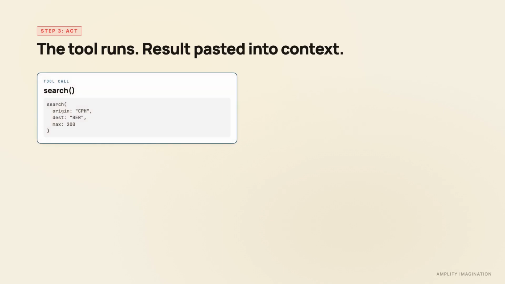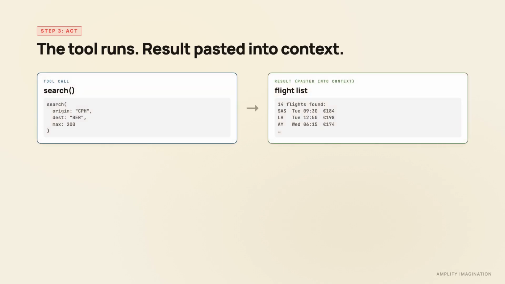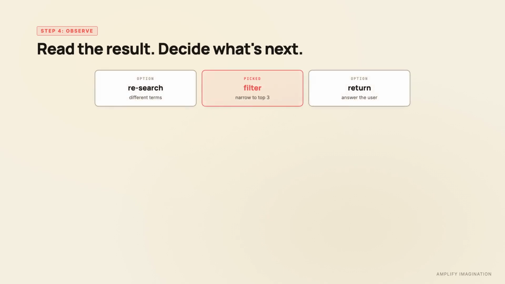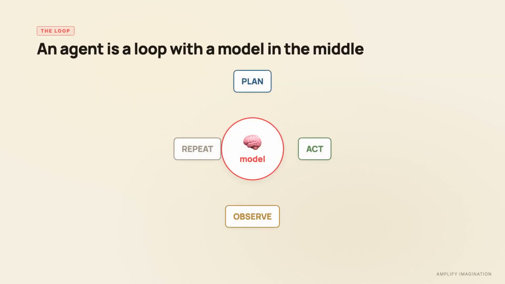Step 3. The tool runs. It searches the flight site. The result comes back as text, a list of flights with prices and times, and gets pasted into the model's context. Step 4. The model reads the result and decides what's next. Filter the results, research with different terms, return the answer. It predicts the next action. Repeat until the goal is met, or until something breaks. An agent is a loop. Plan, act, observe, plan again. The model is the decision engine in the middle of the loop, but the loop itself is product machinery.